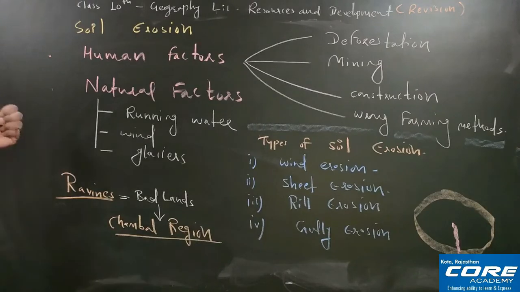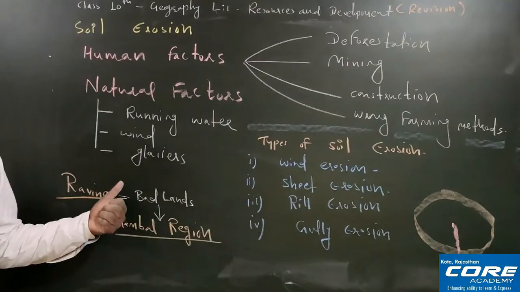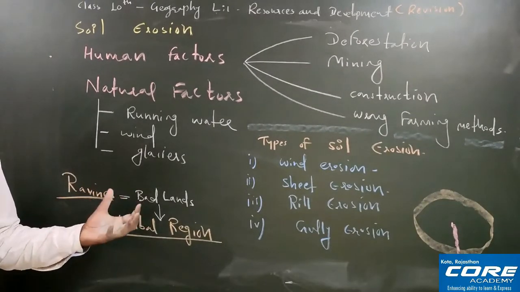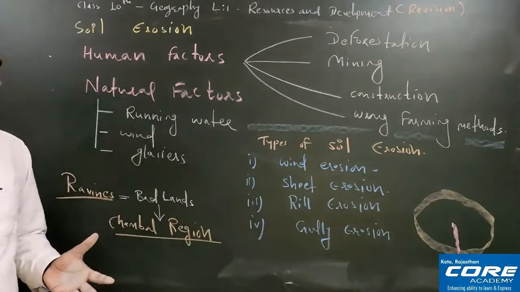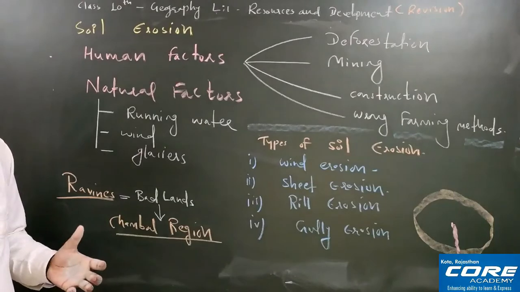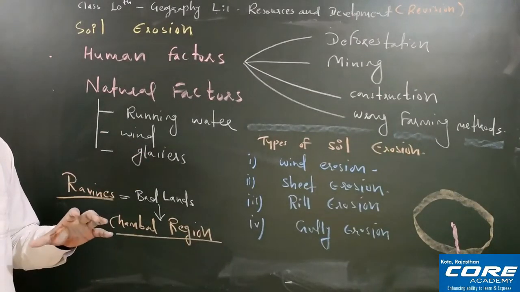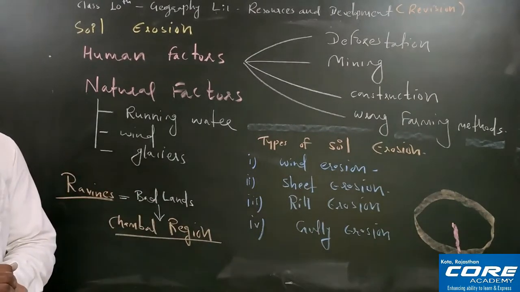Now we have seen soil erosion and the types of soil erosion, and now I'll explain the conservation methods of soil erosion. Soil erosion is a very big loss. Farmers are already facing so many losses, and if soil gets eroded, then definitely it will hamper our crop production. That is why we should understand soil conservation techniques very nicely. Let's start the soil conservation methods.